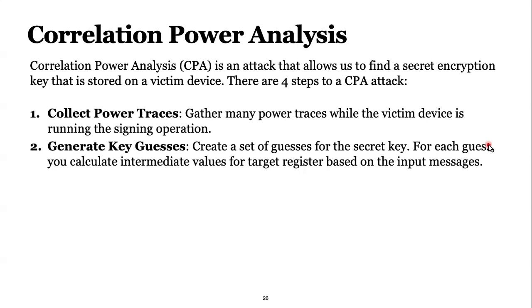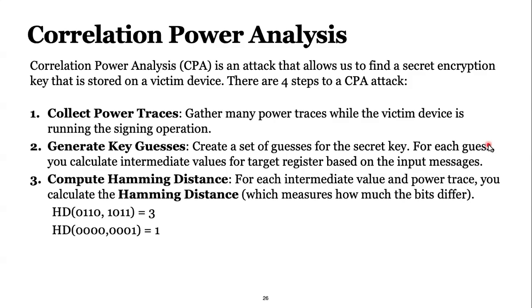And calculate these intermediate registers, which I showed. This is the target register, and we are basically trying to calculate the value of this register based on the key guesses. And then after calculating this intermediate value, we are calculating their Hamming distance, or we can also use Hamming weight, but since it's a hardware system, we've got to use Hamming distance.